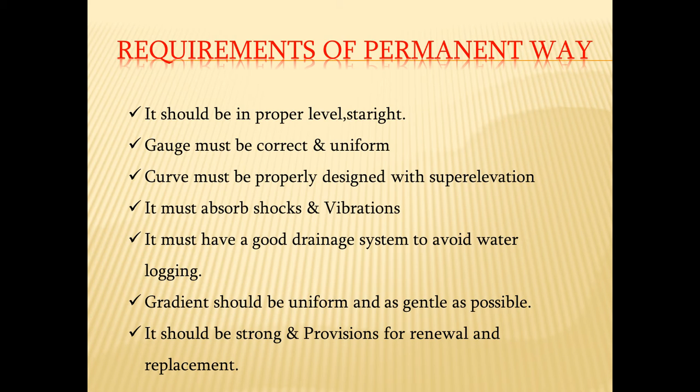Now the fifth thing is, it must have a good drainage system to avoid waterlogging. As you know, in rainy seasons, most of the time the rail tracks are under waterlogging conditions. So it must have a good drainage system, so that whenever there is rain or any other water coming to the track, it is properly drained out. That type of system should be there, and that is the requirement of a railway track, which are called the requirements of permanent way.